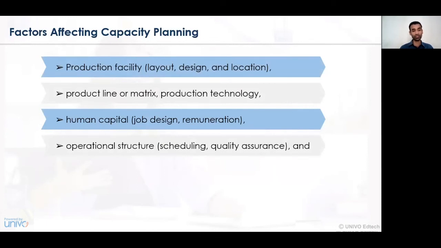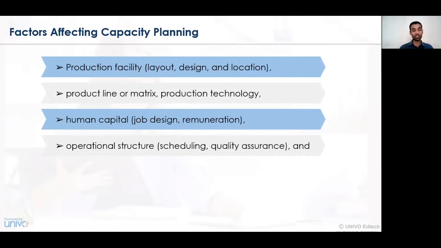The operational structure. The structure of the organization or the production department with respect to scheduling, quality assurance, the process of JIT, Kanban, and certain Kaizen techniques that have been implemented with those particular concerns, the cost of the organization may either increase or decrease.